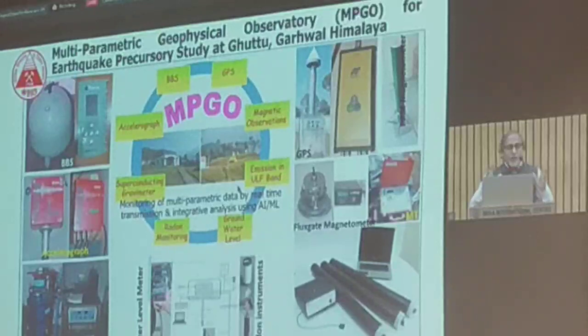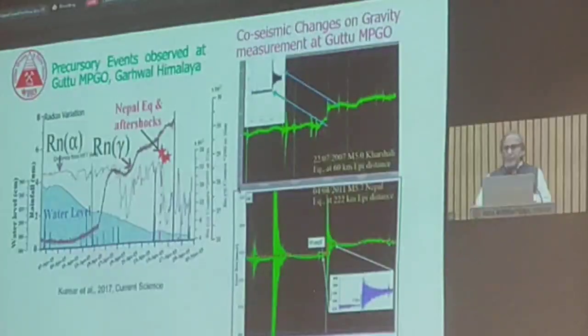So we have studied some of the multi-parameters by setting up multi-parametric sensors at Guttu, having BBS, GPS, magnetic observatories, accelerographs, and conducting gravimeter, emission of ULF, as well as groundwater level and radon monitoring. And I am showing some of the examples at the Guttu Observatory.